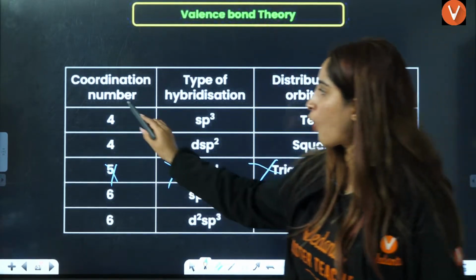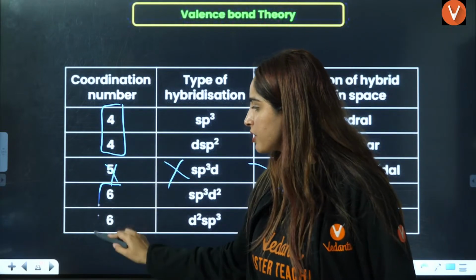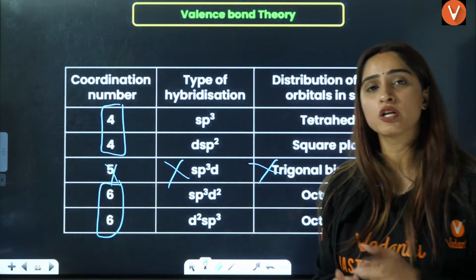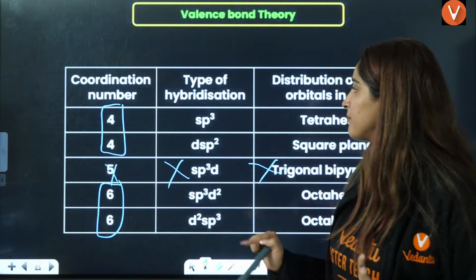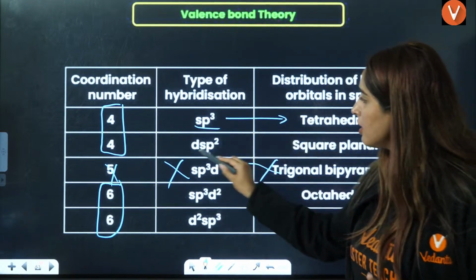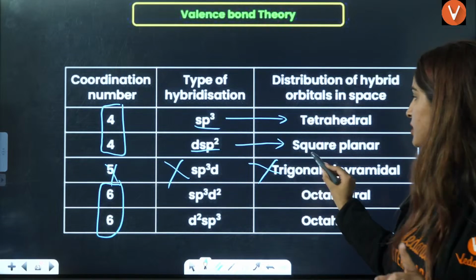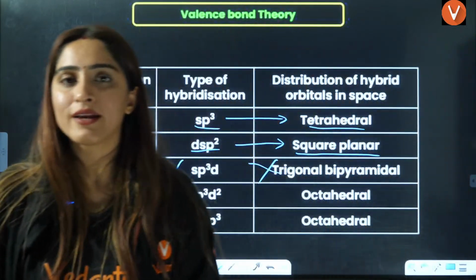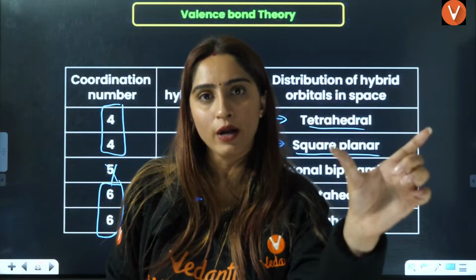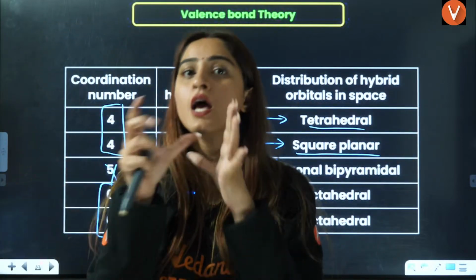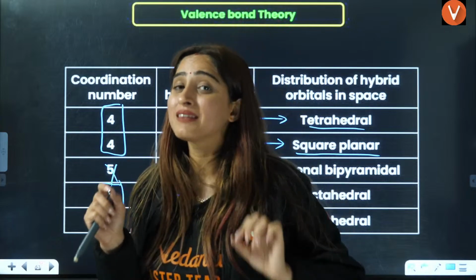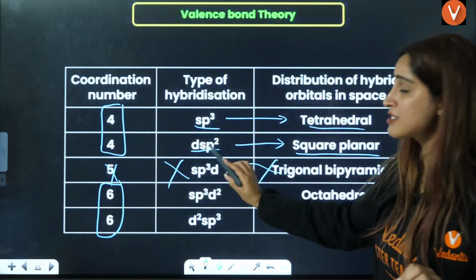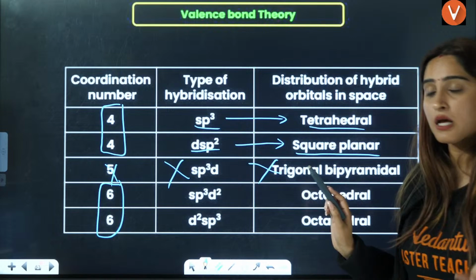What you have to remember is that they will give you either coordination number 4 or coordination number 6. If you have coordination number 4, it can be sp3, which is tetrahedral, or it can be dsp2, which is square planar. Only two possibilities. If it is sp3, it will be tetrahedral. If it is dsp2, it will be square planar.